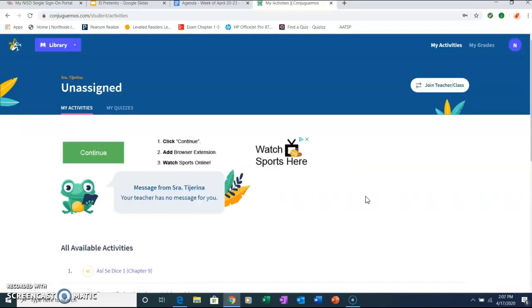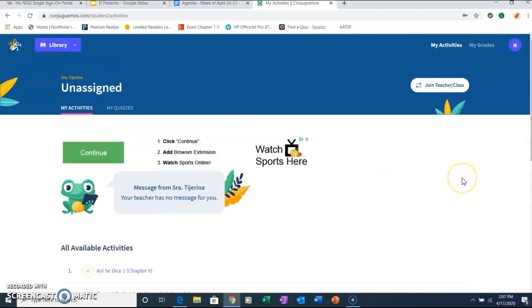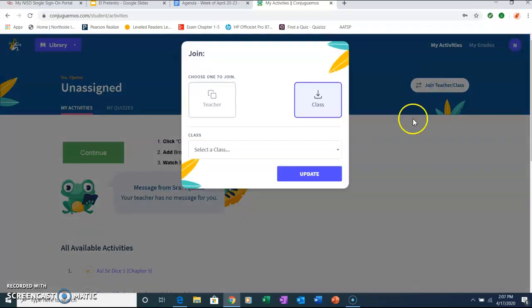This is where the majority were having problems when we started using this in the language lab, because the first thing we want to do is scroll down and work on any of these activities. However, none of these activities are the ones that I assigned for you, because you have to do one more step. You have to click on this button where it says Join Teacher/Class. So I click on it.